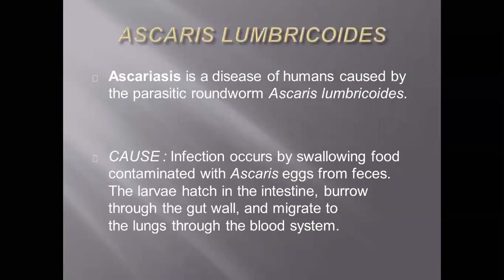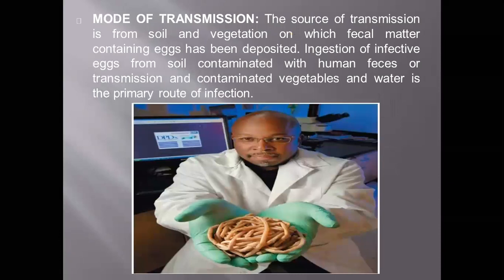Next, we are moving to Ascaris lumbricoides. Ascaris is a disease of humans caused by the parasitic roundworm Ascaris lumbricoides. Roundworm infection occurs by swallowing food contaminated with Ascaris eggs from feces. The larvae hatch in the intestine, burrow through the gut wall, and migrate to the lungs through the blood system. By this it will easily spread.